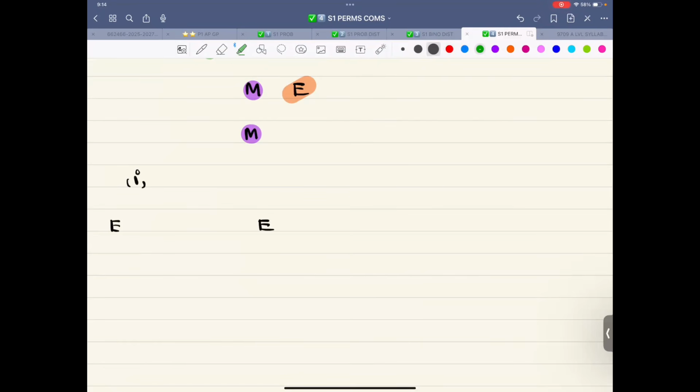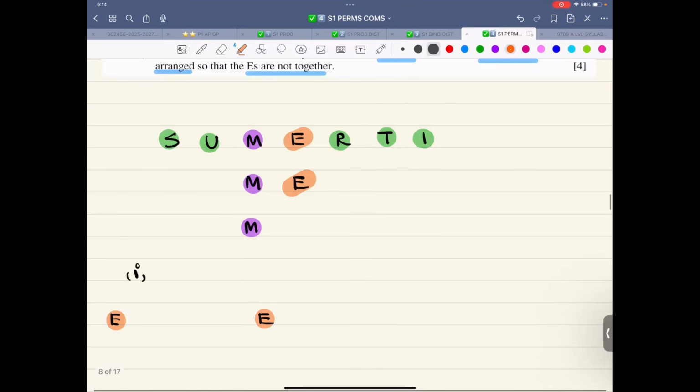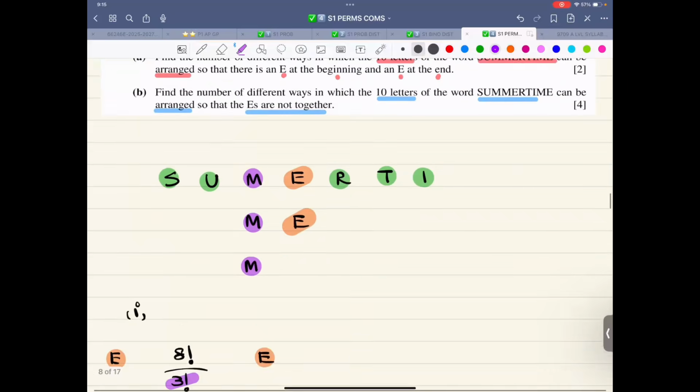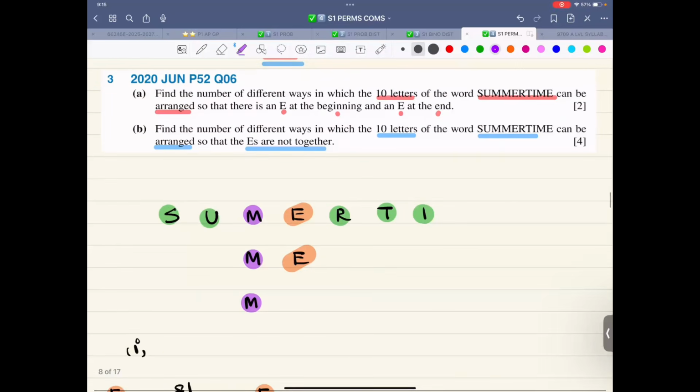So it doesn't make a difference. Remember that example, Xerox copy, photocopy of the same thing. So these two are used up. We are left with 8. So write 8 factorial divided by 3 factorial for the M's. That is how this thing is done. That is the answer for the first part, 2 marks.